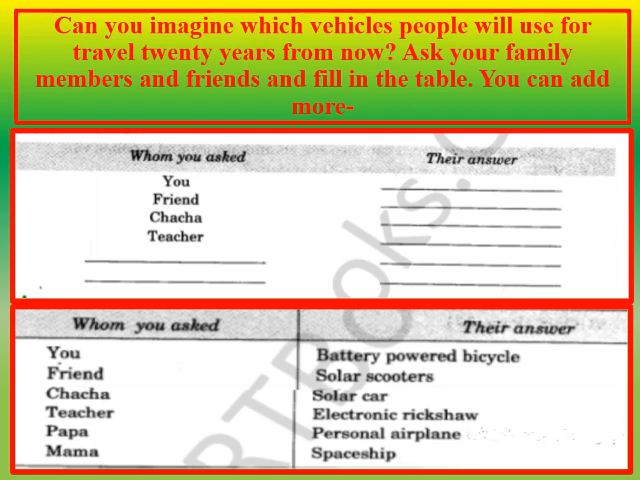According to your papa, maybe people will use personal airplane to travel from one place to another. According to your mama, maybe people will use spaceship to travel from one place to another. Children, if you want, you can ask more number of people and write their answers in the table.